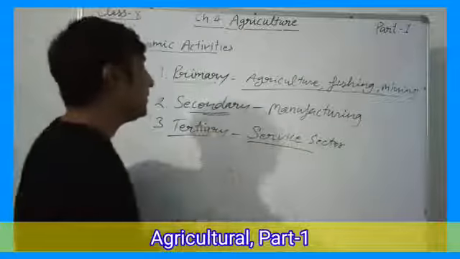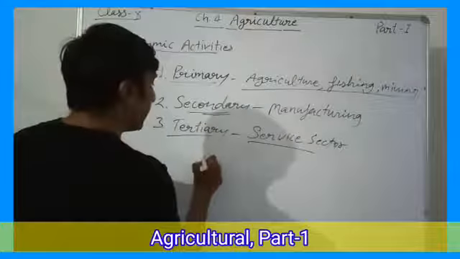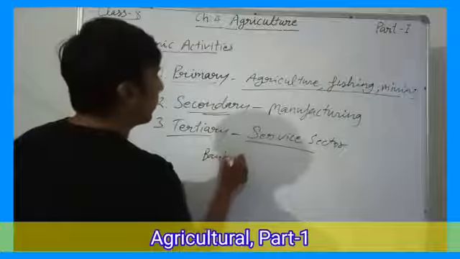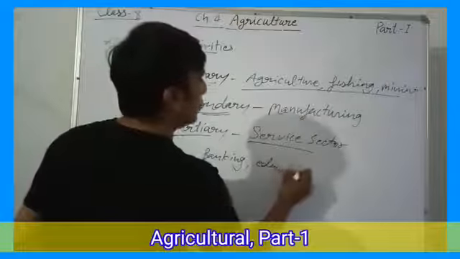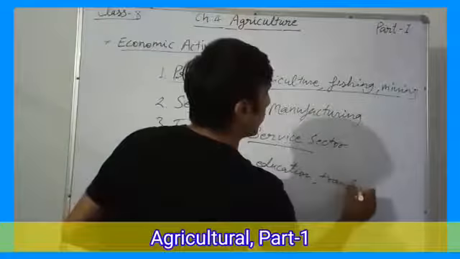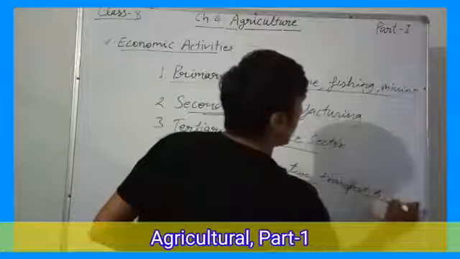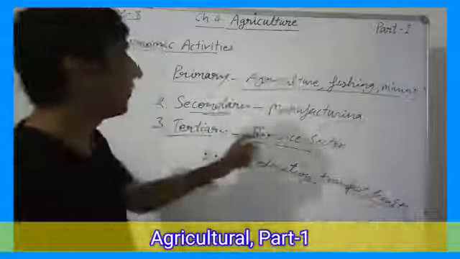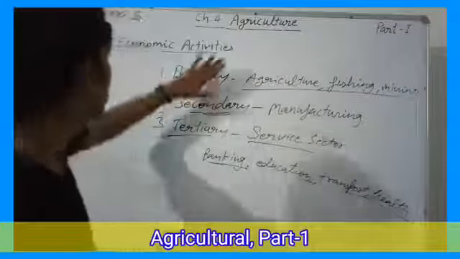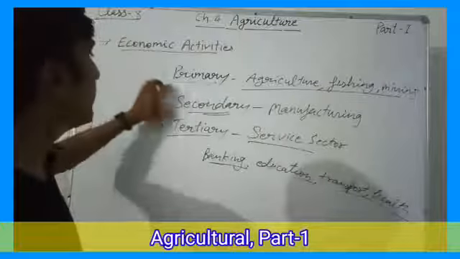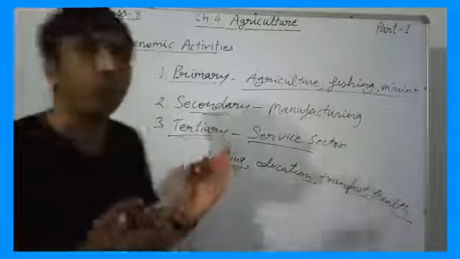So tertiary activities include banking, insurance, education, transport, health. So dear students, these are the three economic activities: primary, secondary, tertiary. And today we are going to study agriculture, and agriculture is a primary activity.